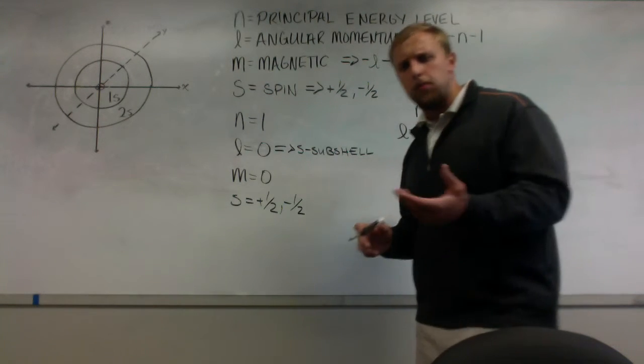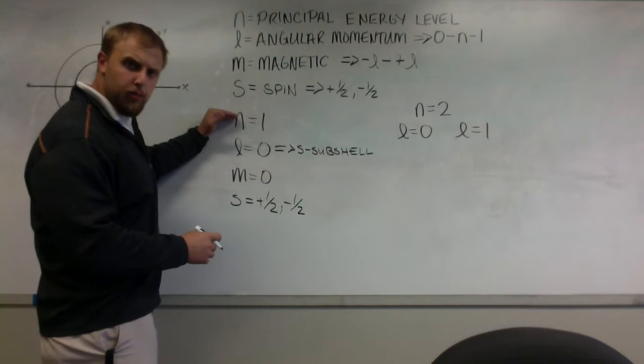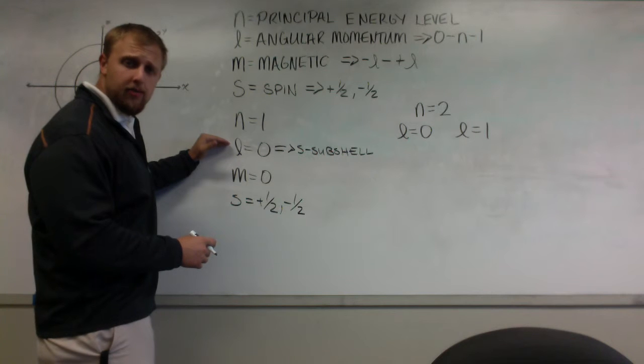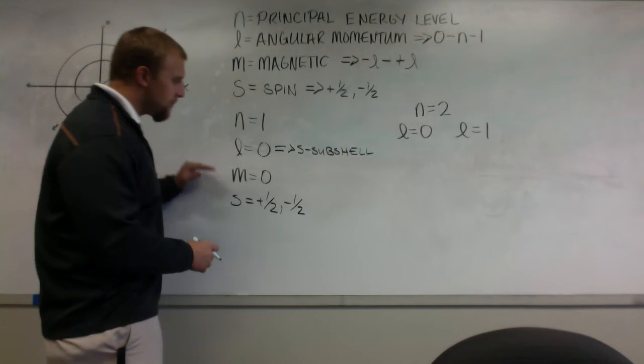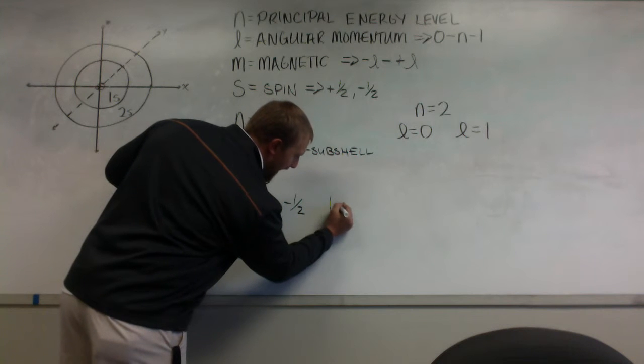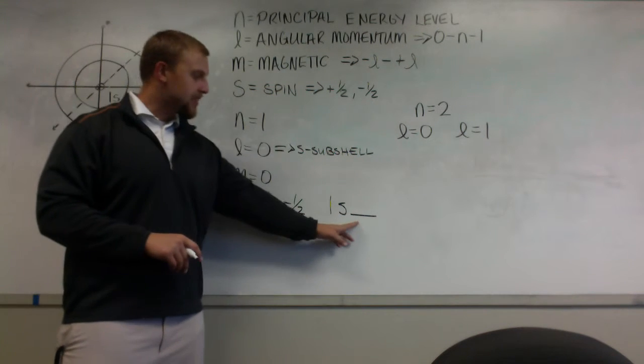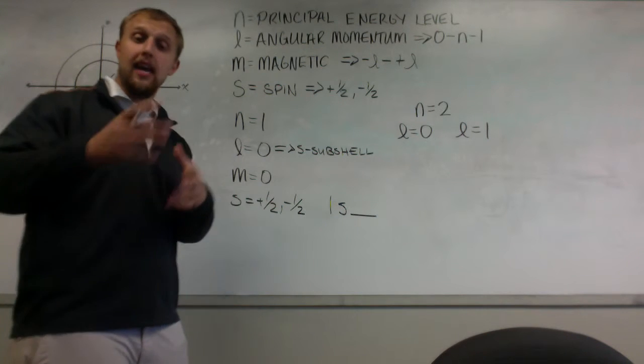Well, when we're doing problems, we're going to take this as the first principal energy level. L equal to 0 gives me an s sublevel, and then my m gives me one physical interpretation. So I'm going to draw 1s space. That space gives me the ability to input my electrons.